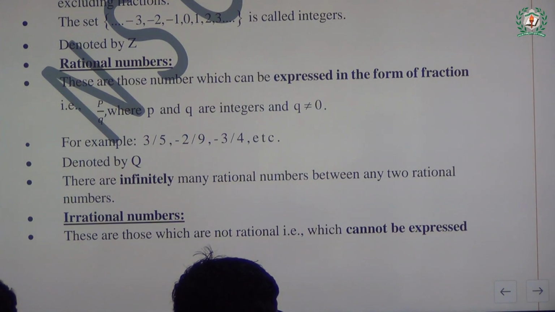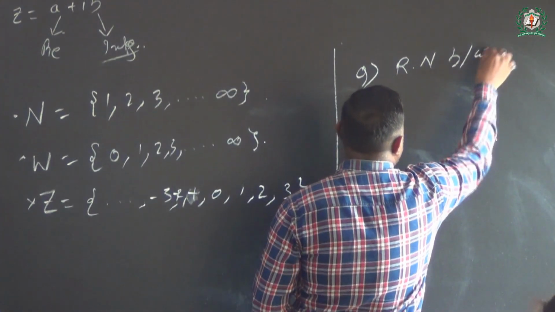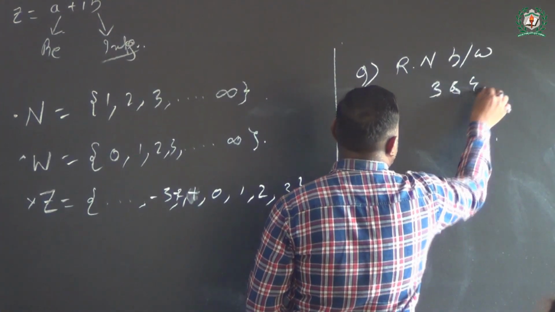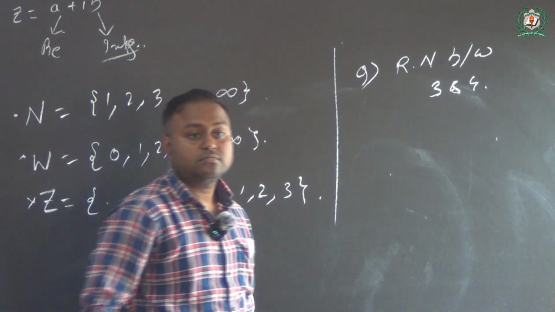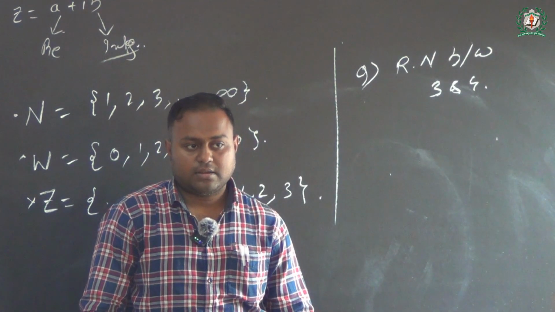For example, if I ask you to find n rational numbers between 3 and 4, what will you do? Definitely there are multiple numbers there.